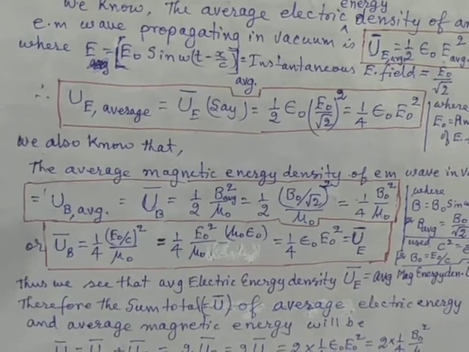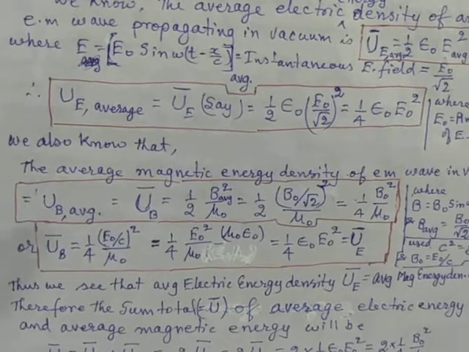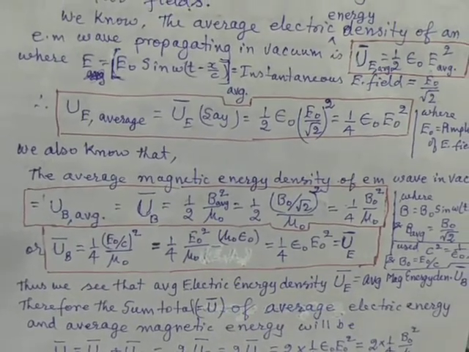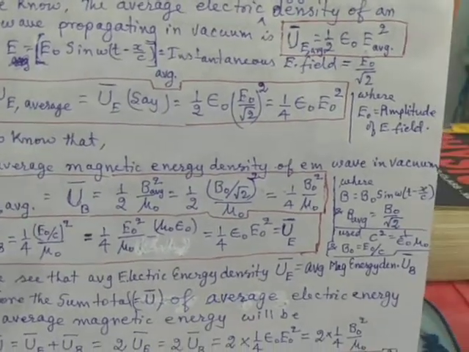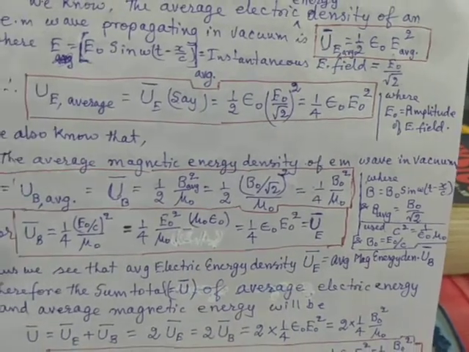That means it becomes equal to 1 by 4 epsilon 0 E0 square, where E0 is the amplitude of the electric field.